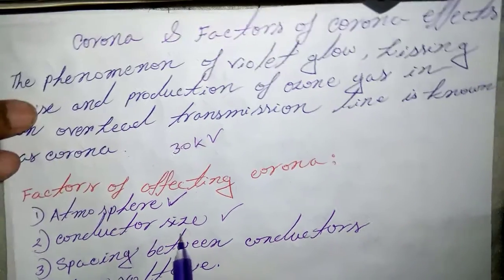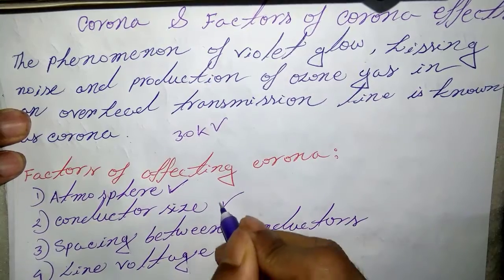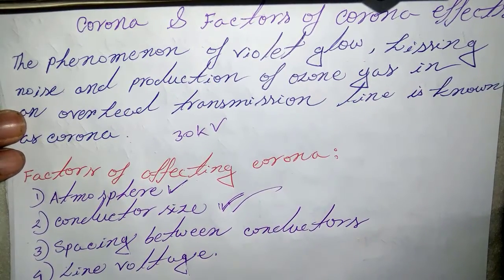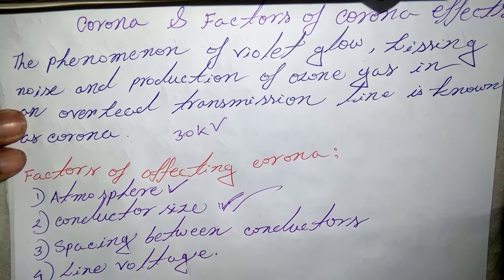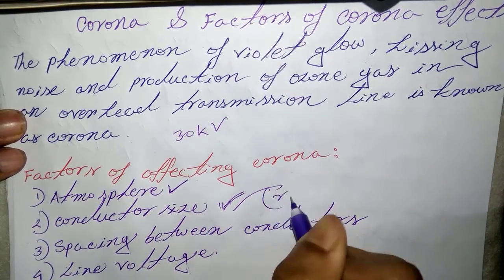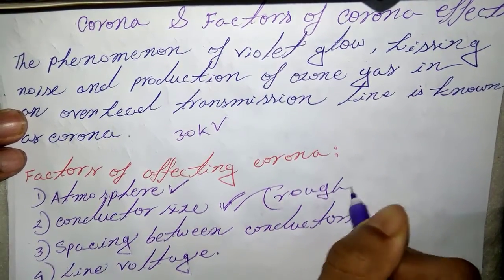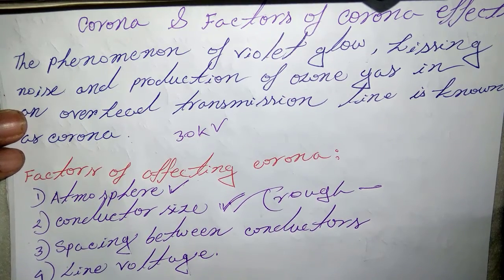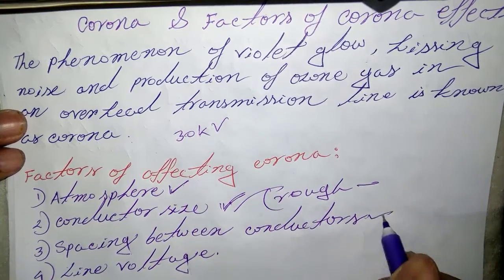After that, conductor size. The corona effect depends upon the shape and condition of conductors. A rough and irregular surface will give more corona, because irregularity of the surface decreases the value of breakdown voltage. Clear?